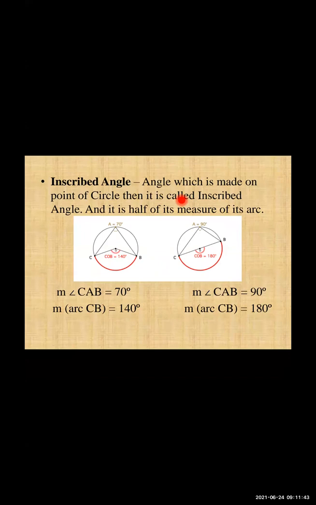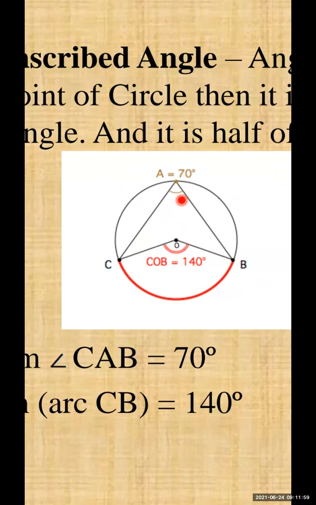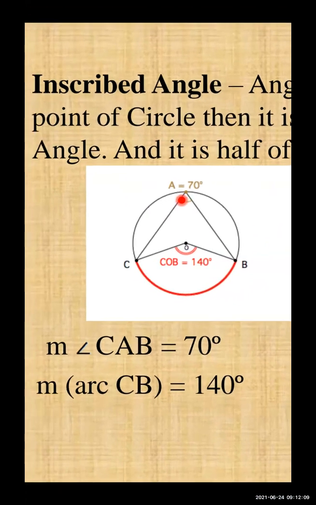The inscribed angle is half of the measure of its arc. Now see here, it is a little bit different. अभी वहां पे जो arc बन रहा है, if we join those points, whatever AB and AC we have joined there, तो वहां पे जो arc बन रहा है, that arc becomes double.